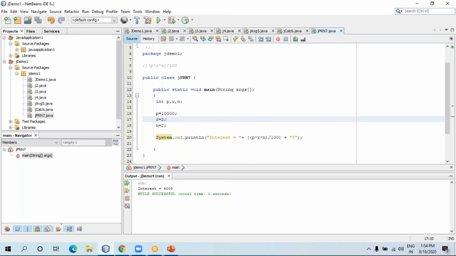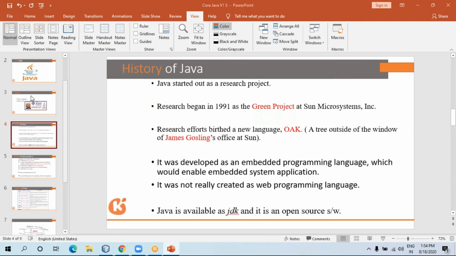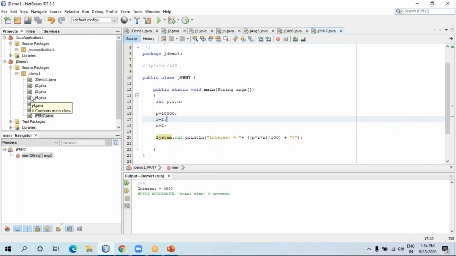Once again, let me revise everything. What is Java? Java is a purely object-oriented programming language. We cannot write any program without a class. You have to declare a class. And what is a class? As I told you, I'll explain later on.